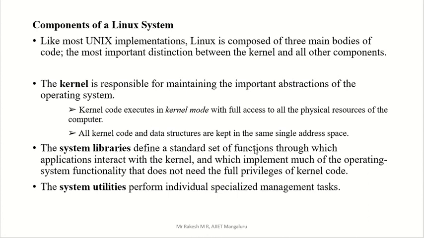Why are we using functions? Your application is there, on the user side. Applications interact with the kernel. So in order for the application to interact with the kernel, we need some types of functions. Those functions are there in the system library, and they implement much of the operating system functionality that does not need the full privilege of the kernel code. Privilege means permission. It does not need much permission from the kernel code.